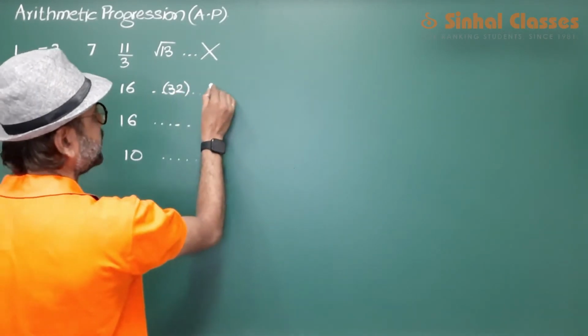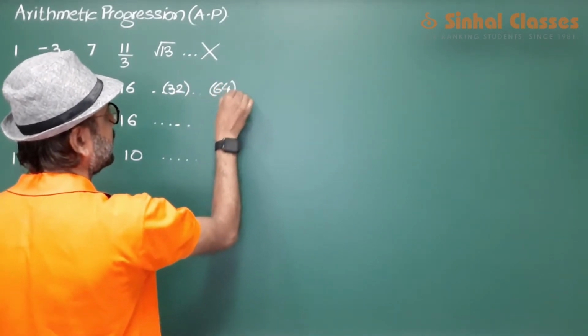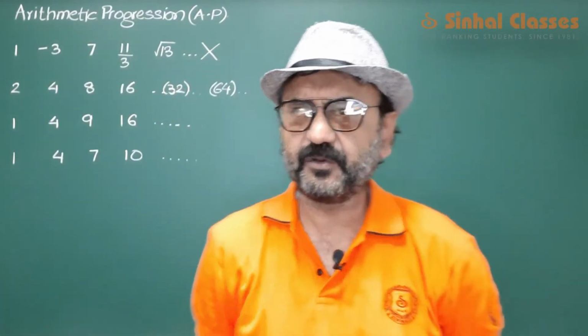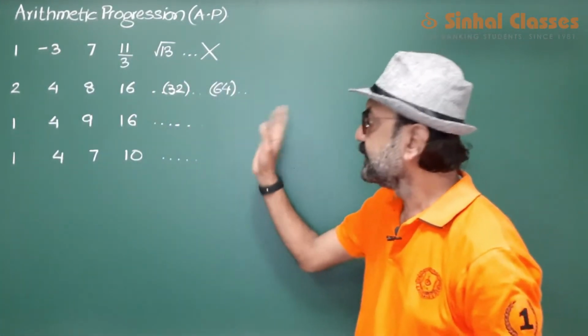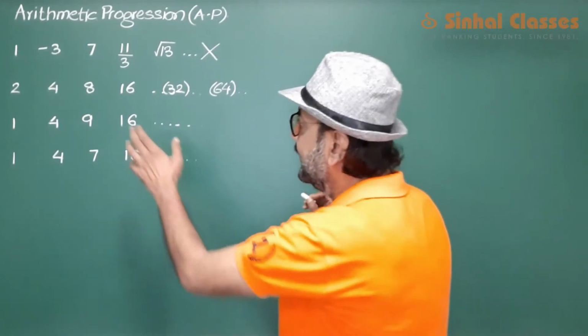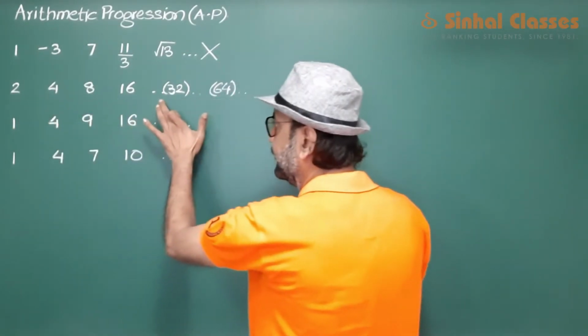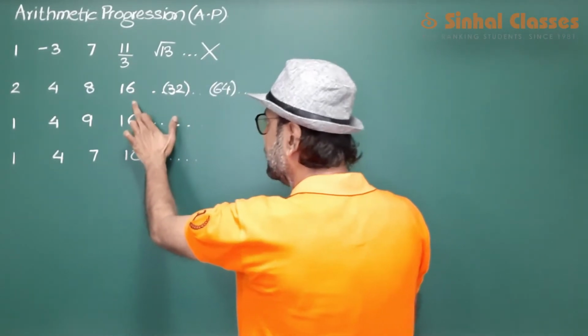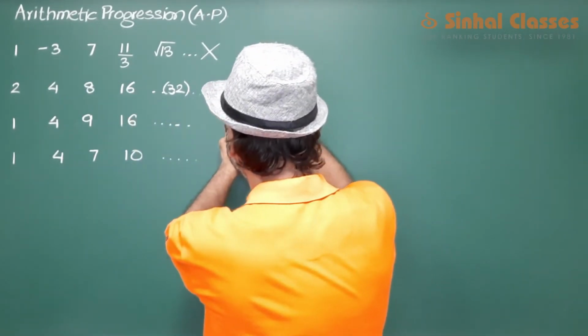And the number after that should be 64, and so on. 128, 256 and 512, 1024 and so on. So you see that in this example, this is a list of numbers where it is possible for us to predict the number which is going to come after 16.